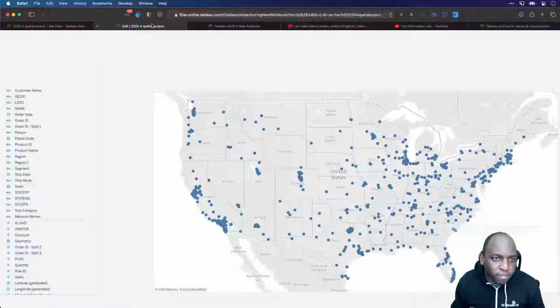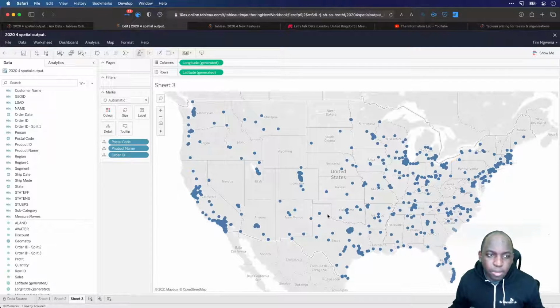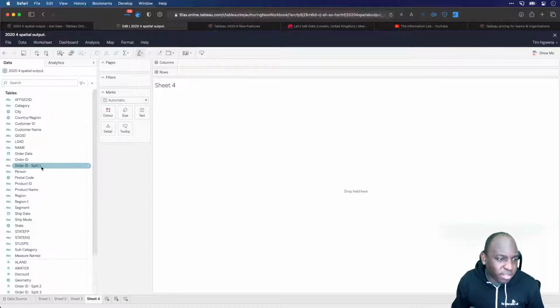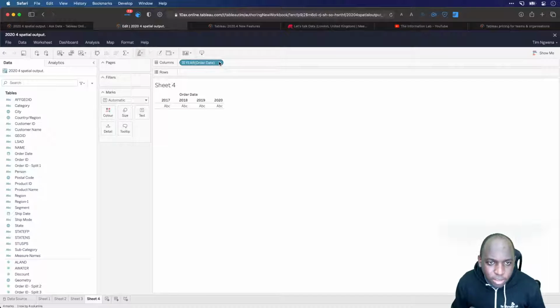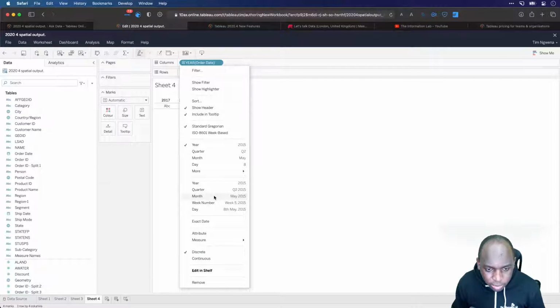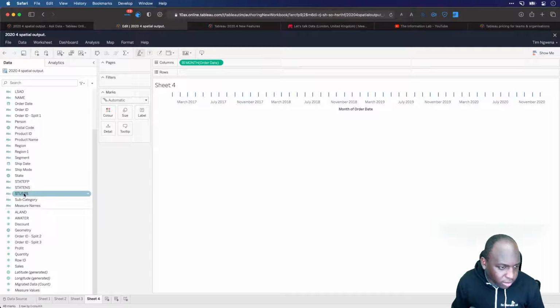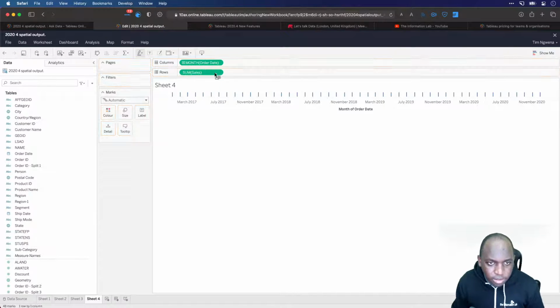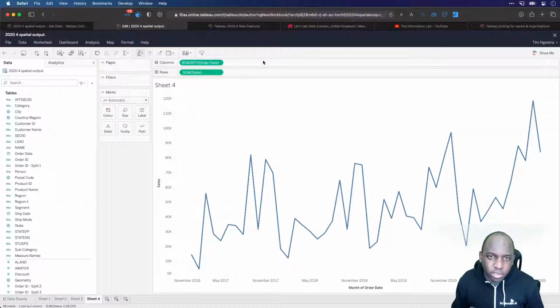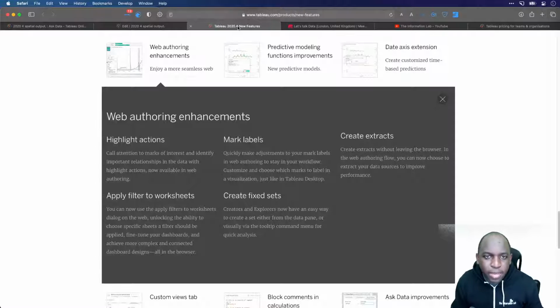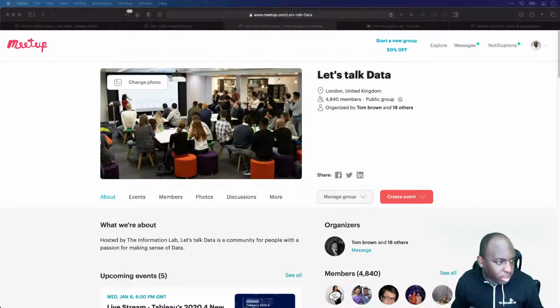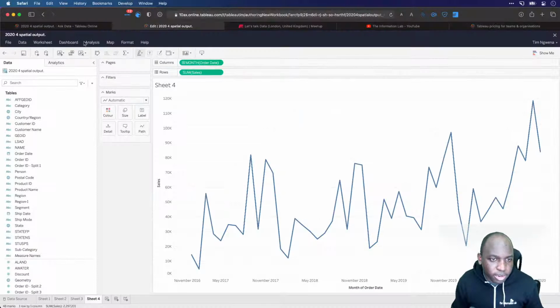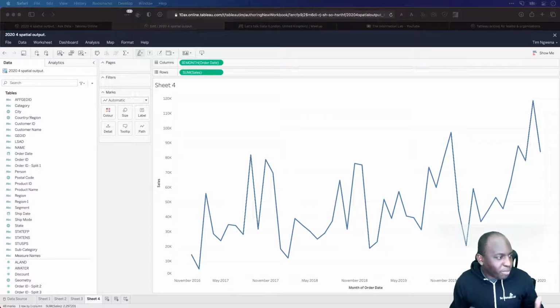Okay. And so if I just very quickly go back to my map, which I was building before, I'm going to create a new sheet and do a very, very basic chart. I'm going to do a chart that I know I might need later. So let me change this to a continuous month, and let's change this to sales. So we have a nice little time chart. Okay, so if I go back to this, let me put it in a new window so that I don't keep swapping the screen and frustrating everyone flashing between tabs.